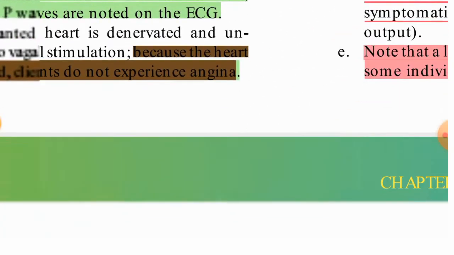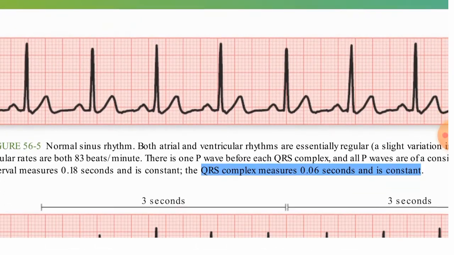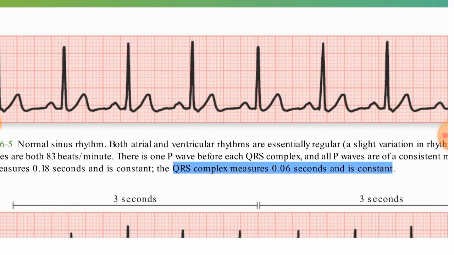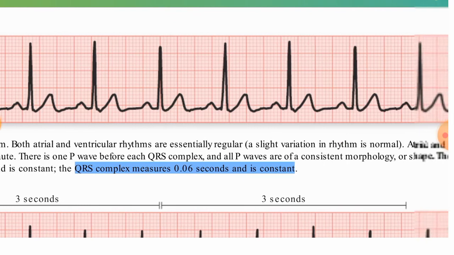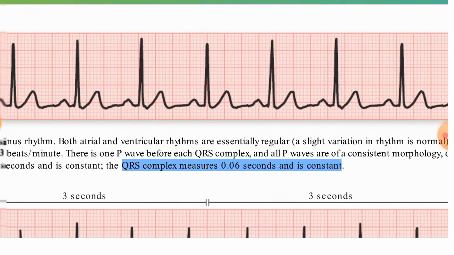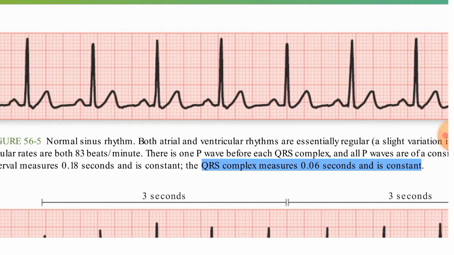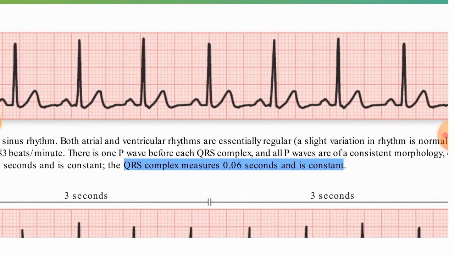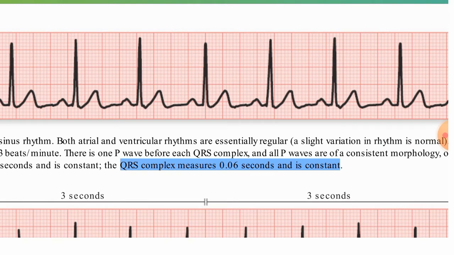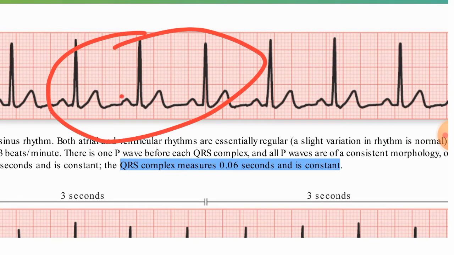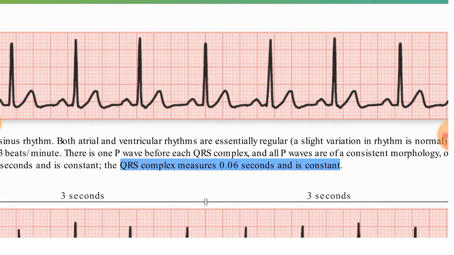So what will be the normal sinus rhythm? Here you can see, in normal sinus rhythm both atrial and ventricular rhythms are essentially regular. A slight variation in rhythm is normal. Atrial and ventricular rates are both 83 beats per minute. There is one P wave in each ECG complex, like this.